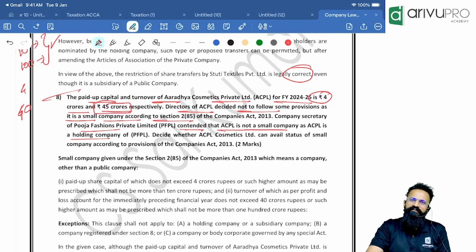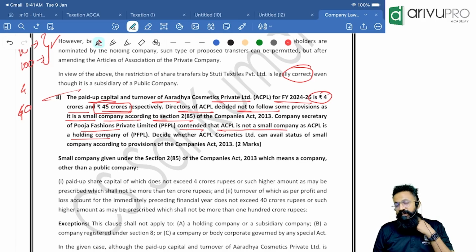Here, it is not a small company. Correct? Then how can it qualify as a small company? That is one. So the criteria itself is not satisfied. The second thing is, if certain companies cannot be called a small company, what are they?